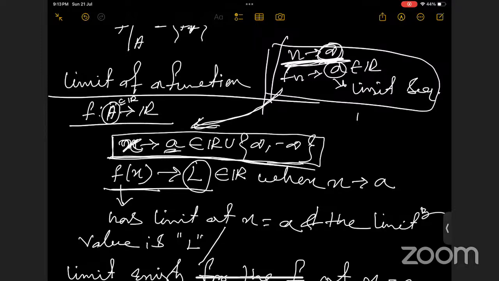First, I'm just trying to clarify the definition for you. First, you try to digest the definition. Then, okay, I will again discuss the example also.